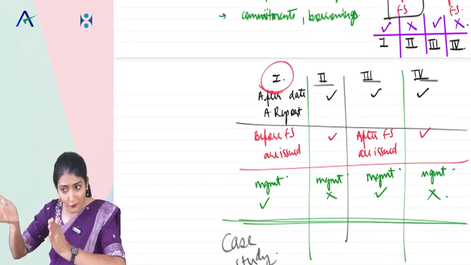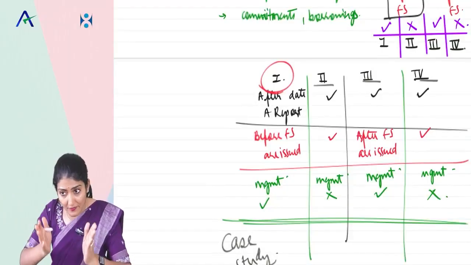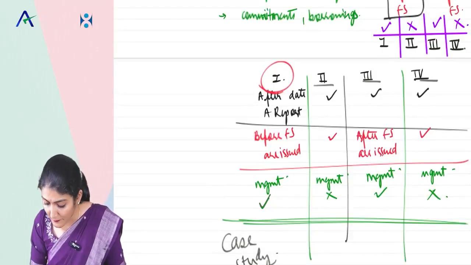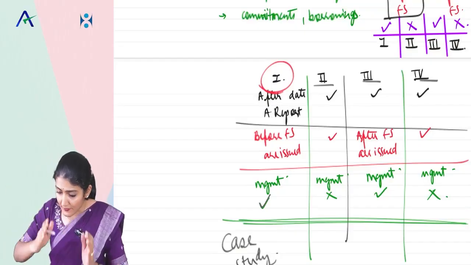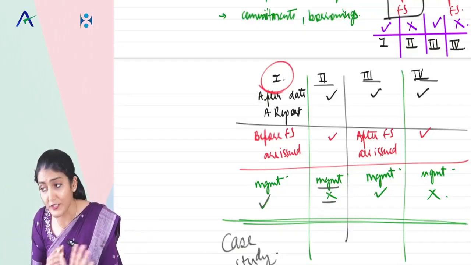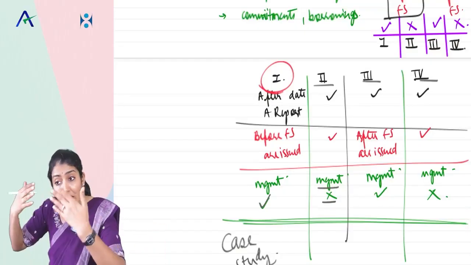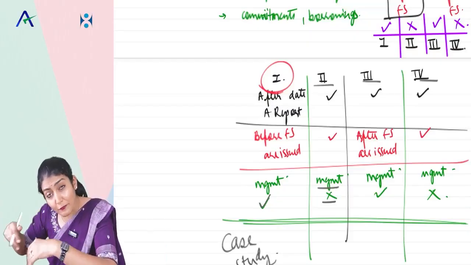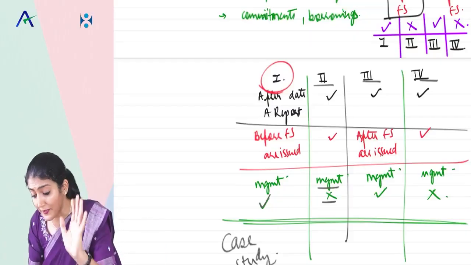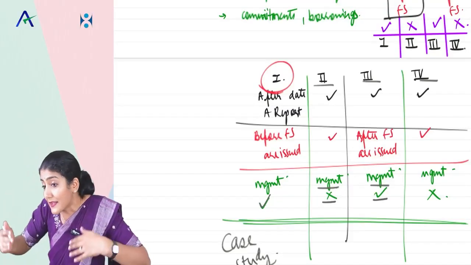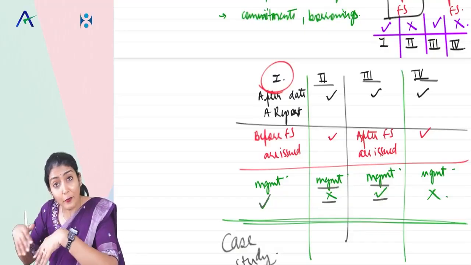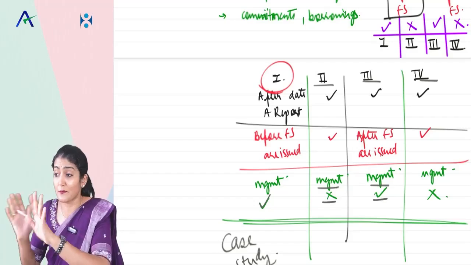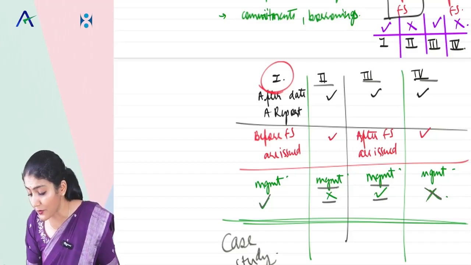It is after 25th April, but it is before 30th September and management says we will make the change. It is after 25th April, it is before 30th September. Management says we will not change. Then it is after 25th April, it is after 30th September also, but management says we will amend. So this is like restatement of accounts. Right? Then after the date of the report, it is after the financial statements are issued and management says we are not going to change.